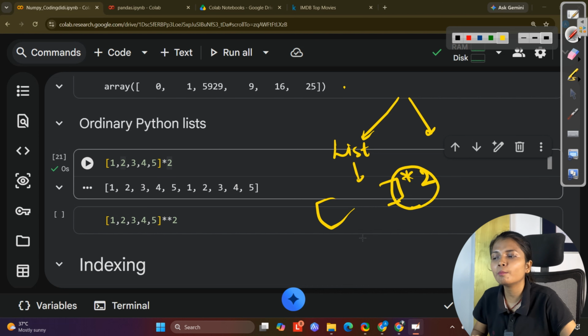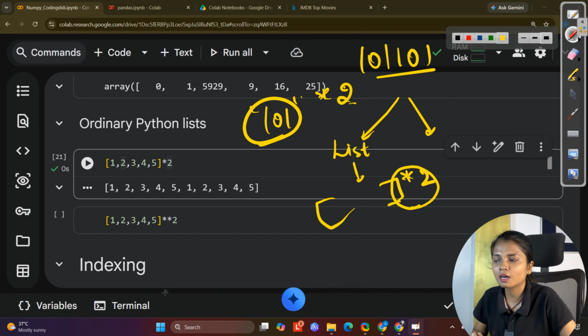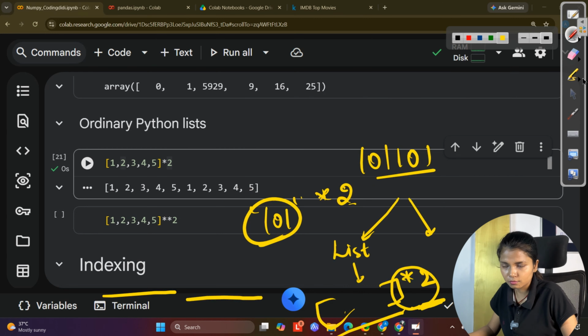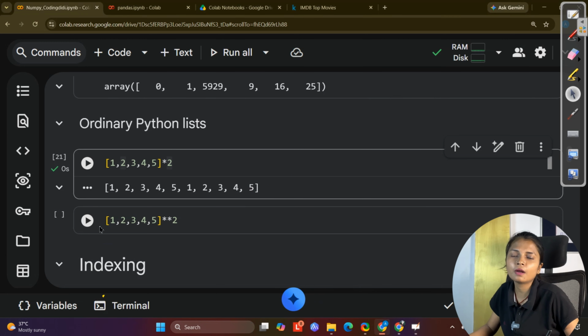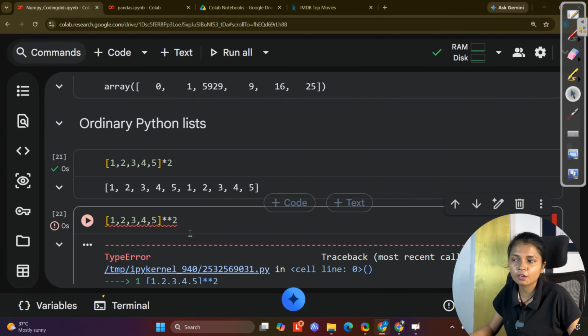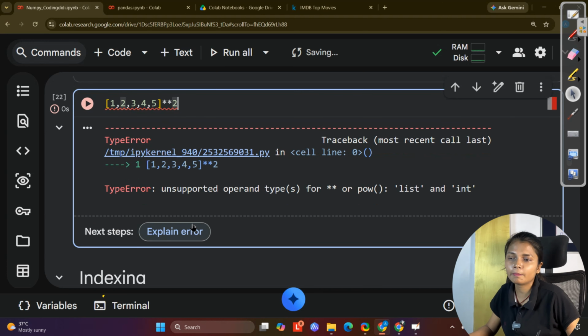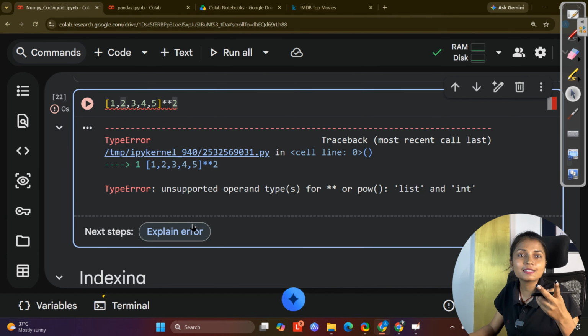If you remember the concept of a basic list in Python, what does a list say? A list says that you can define the list in square brackets and use whatever operations you want to do, and you can do it. Now see, there is a difference between an array and a list. What is the difference between list and array? In the case of a list, when you are trying to perform some mathematical, or arithmetic, operation like multiplying by 2, it will repeat it 2 times. It will consider it as a string format.